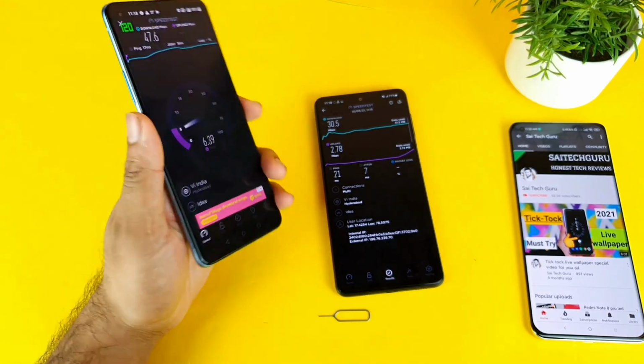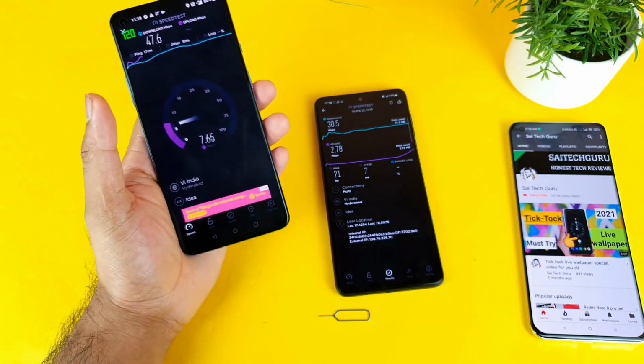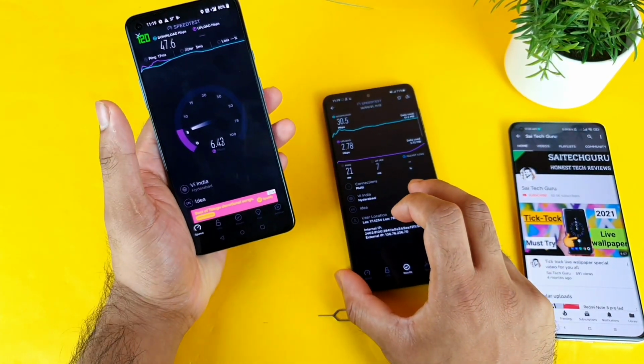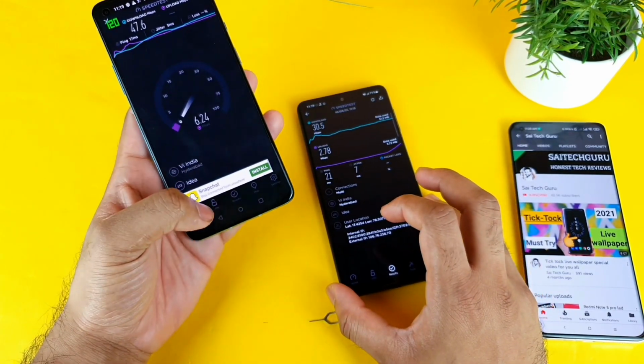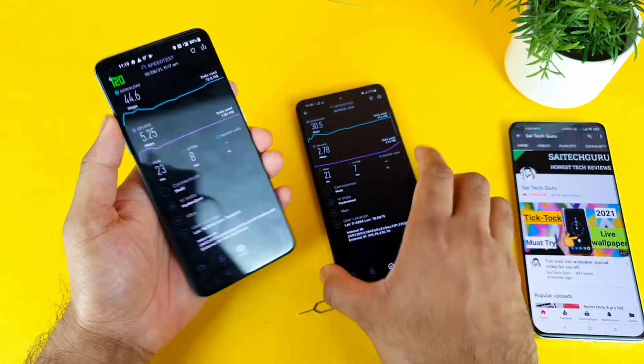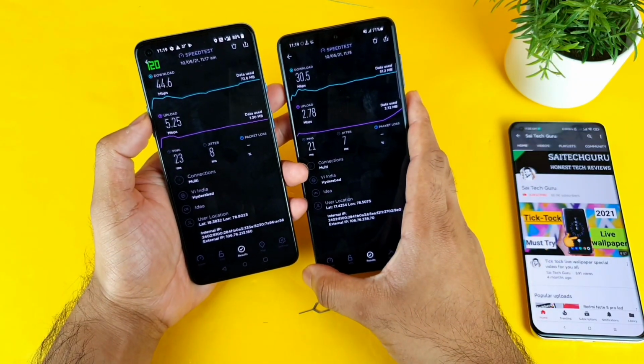That's a really high speed which I am getting in the OnePlus 9R compared with the normal mobile phone from Samsung, which is the Samsung Galaxy M51 device. So this is a quick comparison friends in terms of the highest score. Let me take the highest. These are the highest scores recorded on both phones.